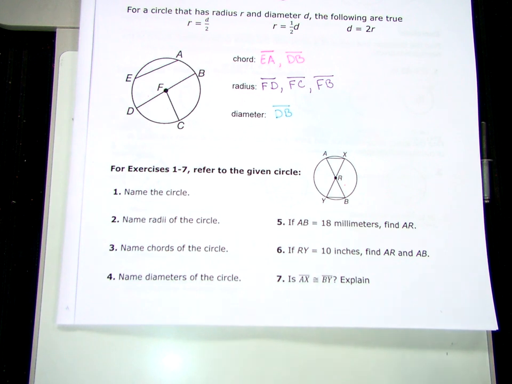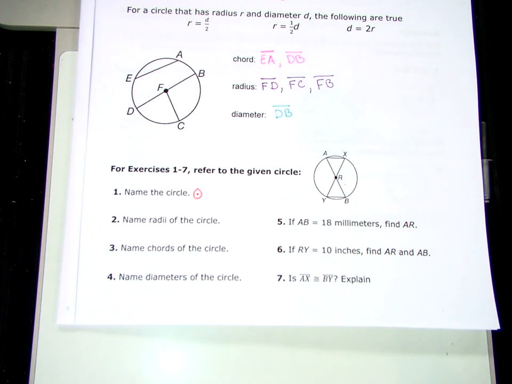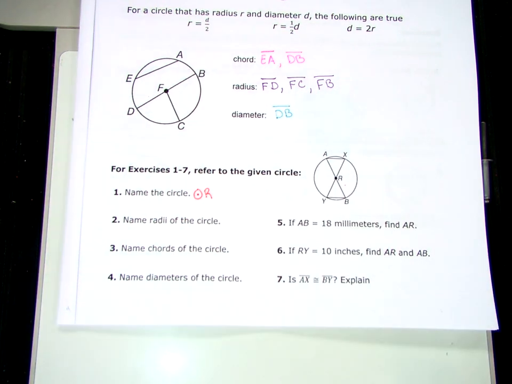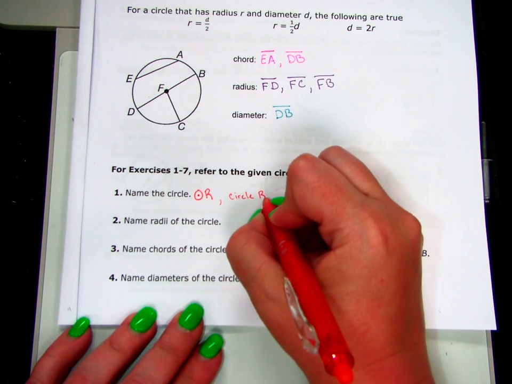So you know how when you name a triangle, you do the little triangle symbol and the 3 corners. When you name an angle, you do the angle symbol and just the vertex if it's all by itself, or the vertex surrounded by 2 ray points if it's not all by itself. We do a circle symbol when we name a circle. So we're going to do a circle with a little dot, and then we use the center to name it. We read it out loud as circle R. And again, notice we use a capital R.